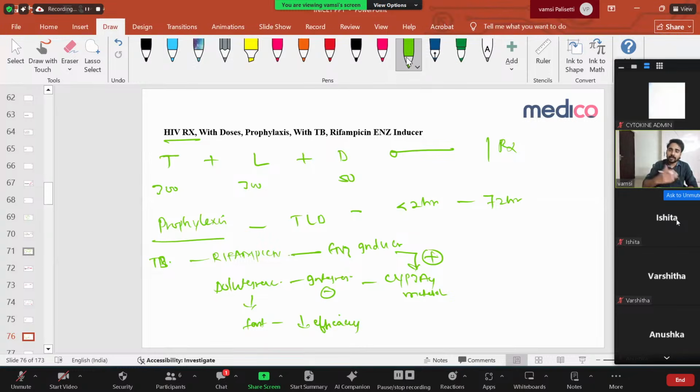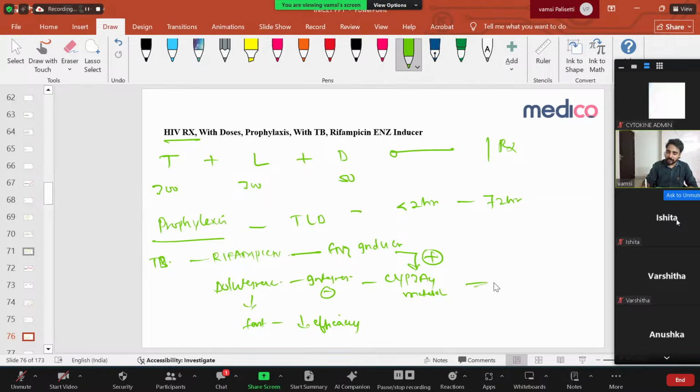When a patient has TB and HIV together and is taking both HIV drugs and TB drugs, rifampicin, being an enzyme inducer, will induce the CYP3A4 enzyme. This is the enzyme which metabolizes dolutegravir, so dolutegravir efficacy is decreasing. So what will you do? You can increase the dose of dolutegravir.